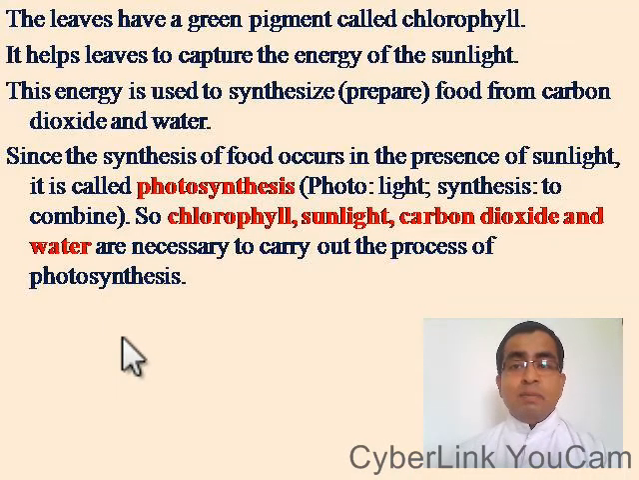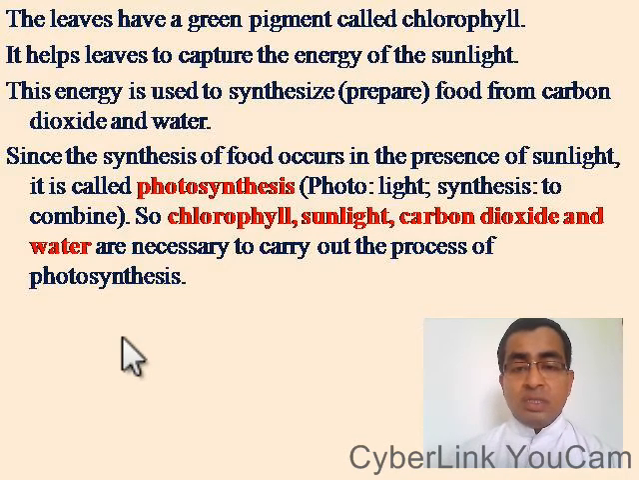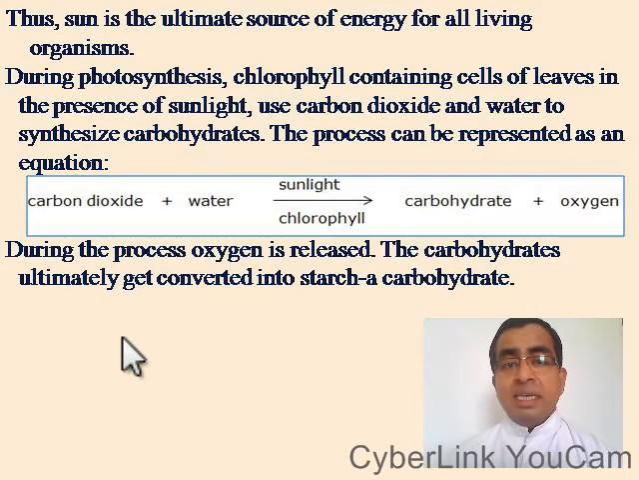The leaves have a green pigment called chlorophyll. The chlorophyll helps leaves to capture the energy of the sunlight. This energy is used to synthesize food from carbon dioxide and water. Since the synthesis of food occurs in the presence of sunlight, it is called photosynthesis. Photo means light and synthesis means to combine. So we can say chlorophyll, sunlight, carbon dioxide and water. These are necessary to carry out the process of photosynthesis. And we can say sun is the ultimate source of energy for all living organisms.